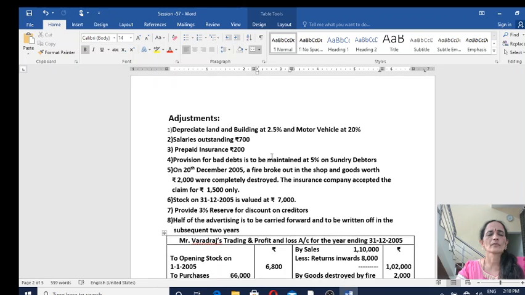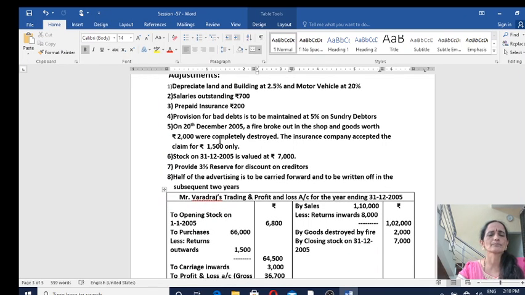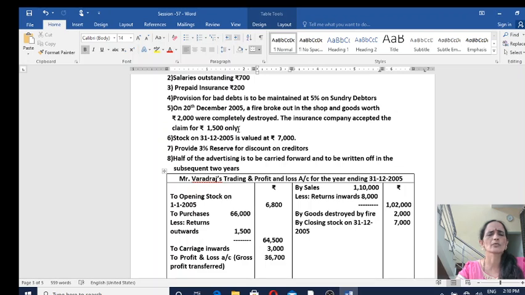Now, no profit and loss account items are left out, you see. If you want, you check it once. Closing stock, trading account, credit side and balance sheet, asset side. Reserve for discount on creditors already recorded. Half of advertising is to be carried forward, already adjusted.